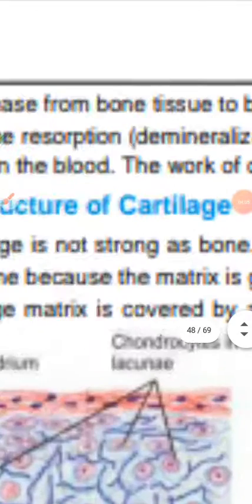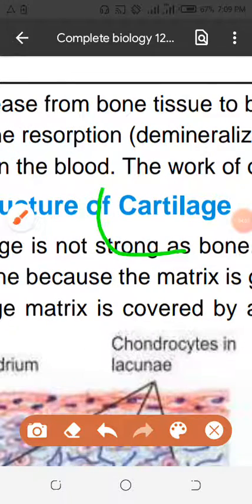Cartilage is important in the sense that it is soft and can be adjusted in those areas in which a soft skeleton is required. Understand, hard bone is not required in all places. Look here, your ear is flexible; a soft bone is required to support your ear. So the bone in the ear is cartilage.